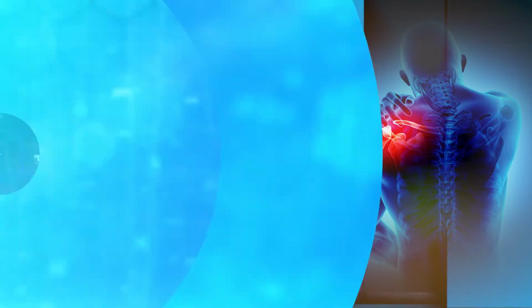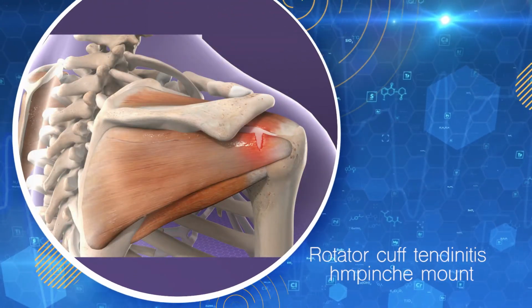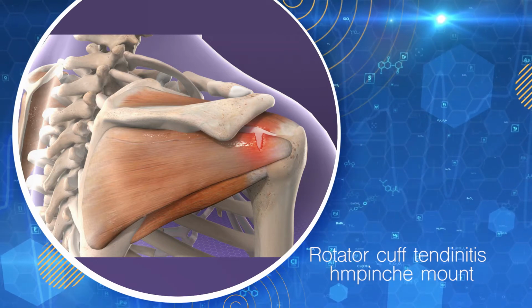What is impingement? If you look at the rotator cuff muscle, it is surrounded, or the roof is made up, of the acromion. The acromion is basically a bone which sometimes can be curved. It can be a type 2 or a type 3 acromion, which is a curved or hooked acromion which can impinge the shoulder muscles, especially the supraspinatus muscle. This can cause something called impingement, and this can cause inflammation, and this is usually called rotator cuff tendinitis.